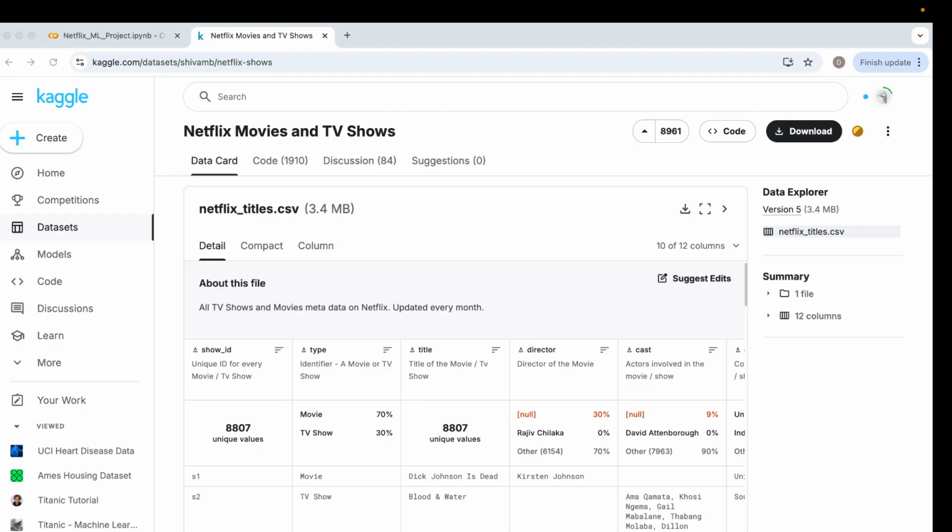Today we are going to do hands-on with the Netflix dataset to analyze the real trends from over 6,000 titles, clean and visualize the data, and build a machine learning model that predicts whether a title is a movie or a TV show, and structure it like a real production ML pipeline. This is perfect for anyone building a portfolio or learning real world data science.